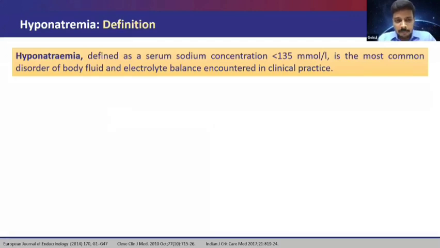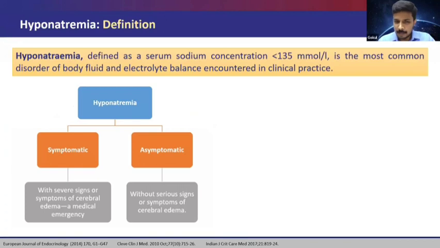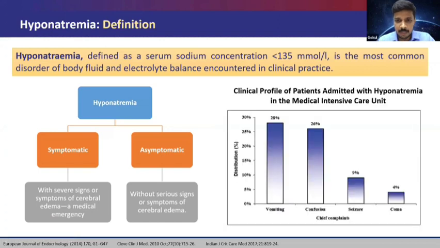So going on to the definition, it is defined when the serum sodium concentration is less than 135 millimole per liter. And it's basically a disorder of body fluid and electrolyte balance. And this can be symptomatic or asymptomatic. It is symptomatic with severe symptoms of cerebral edema or with moderate symptoms. In asymptomatic cases also, it can present. And looking at the profile of patients, the most common symptom is vomiting in 28% of the patients, followed by confusion, followed by seizure and coma.